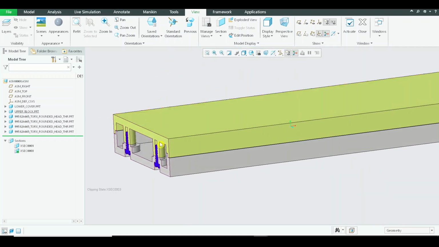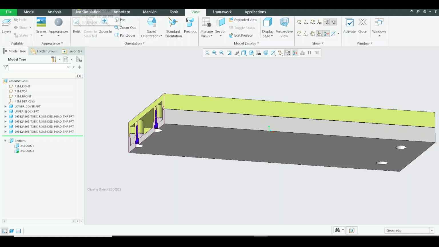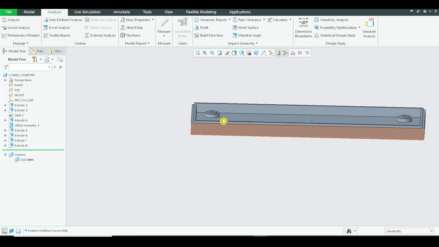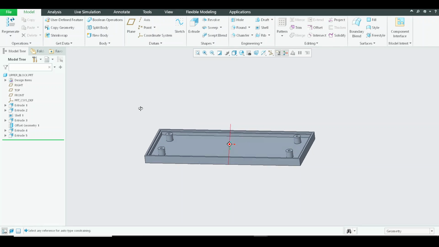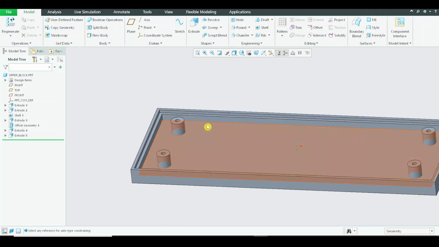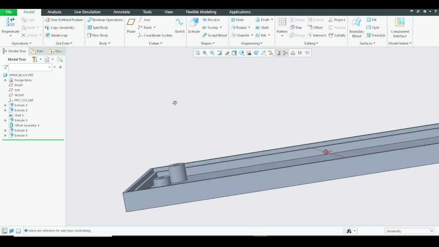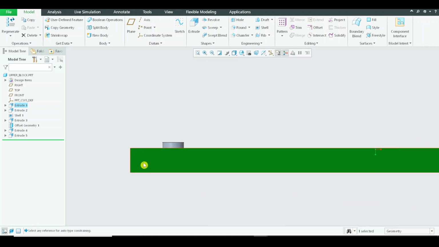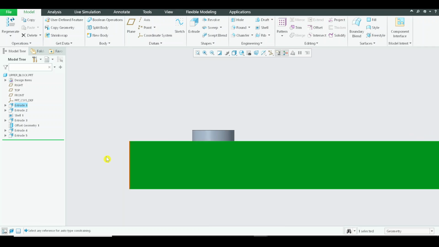All right, so we have done the first part. We have not completely finished the first part, I mean to say. We have improvised the feature, but we have other features to be added, don't worry about it. In the next video, you can see these bosses over here are extending the overall height of this cover.